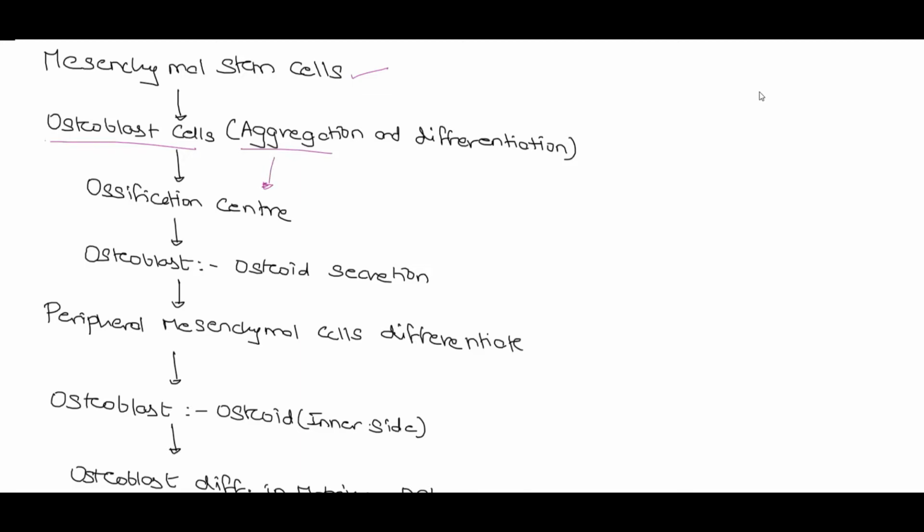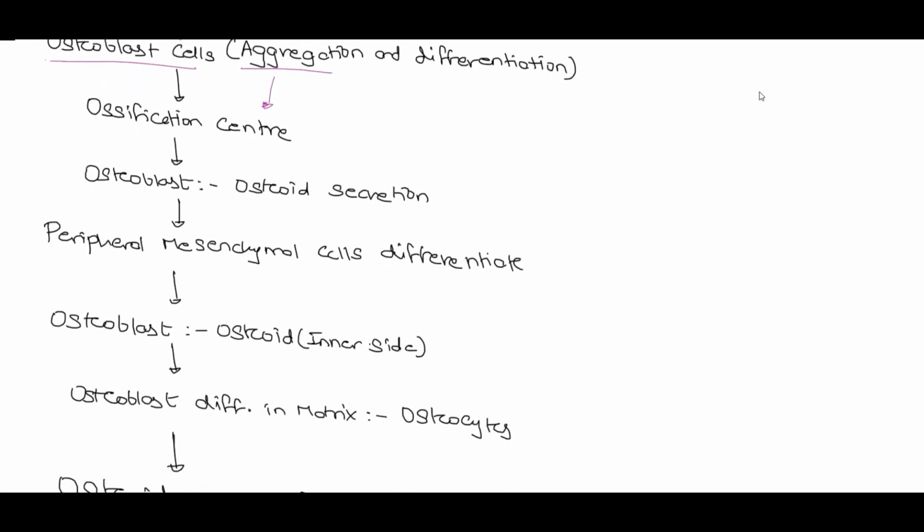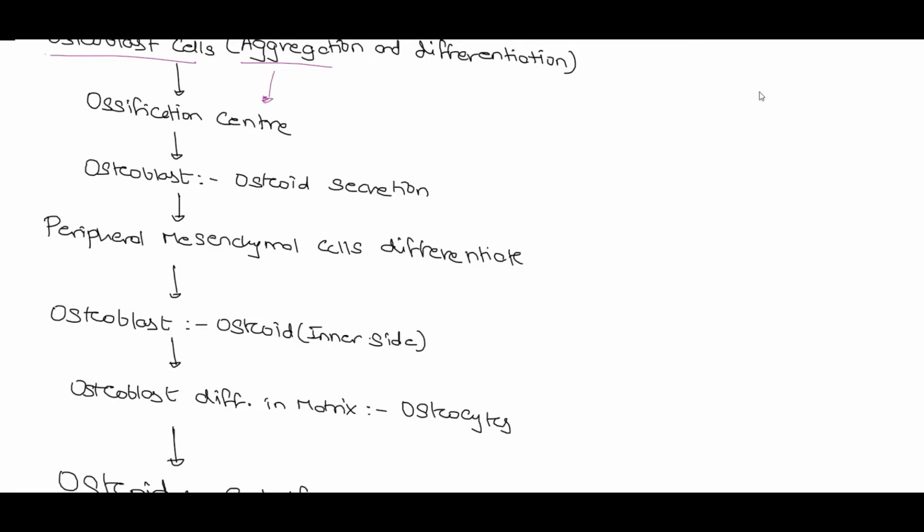Now, the osteoblasts in the ossification center would secrete the osteoid, which is the demineralized part of the organic matrix, and further we have the peripheral mesenchymal cells, which would differentiate again into the osteoblast layer and would form an outer boundary, and we have the presence of the osteoid on the inner side. And due to the presence of the osteoid on the inner side, we also have some osteoblasts which are trapped within the osteoid layer, and these osteoblast cells are later known as the osteocyte cells.